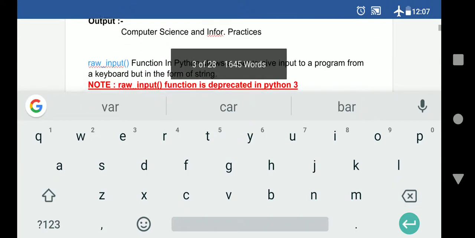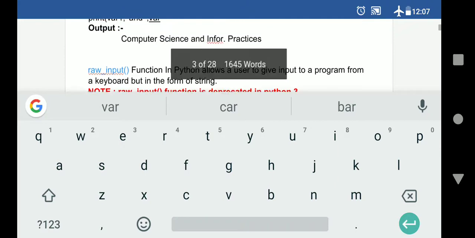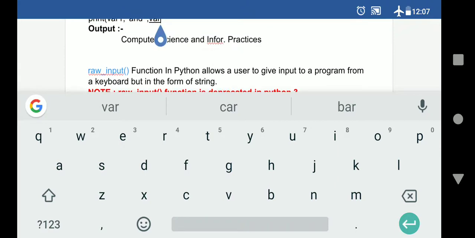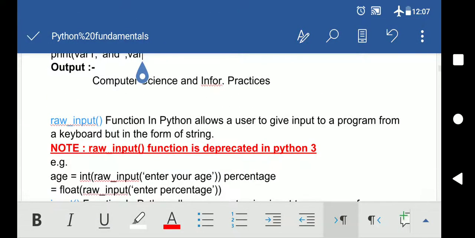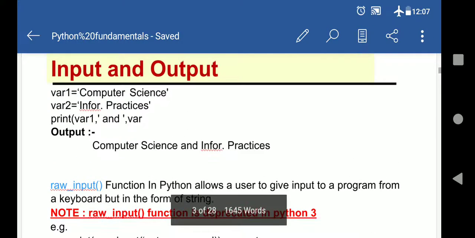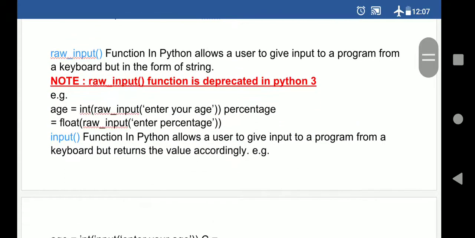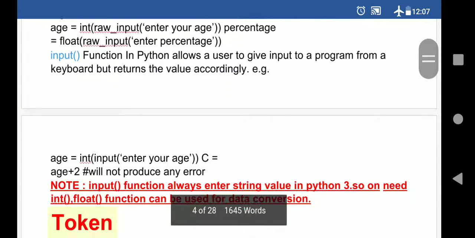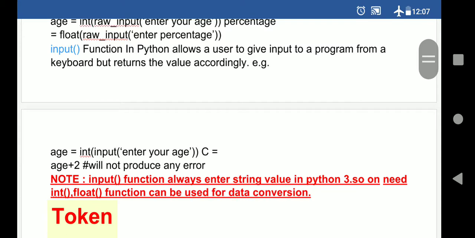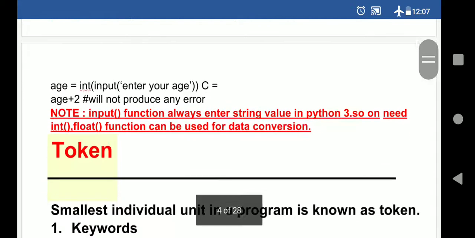Now you can see here the raw input function they have written. Let me erase it. Yes, now it's clear. Yes class, now you are understanding how I have done input. Now here also they have written the raw input function, but actually we will use the input function. Don't say this function, we will start with this.